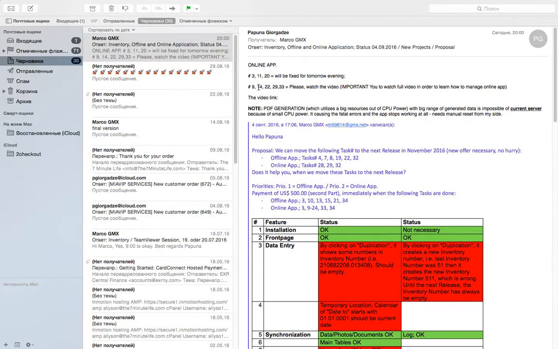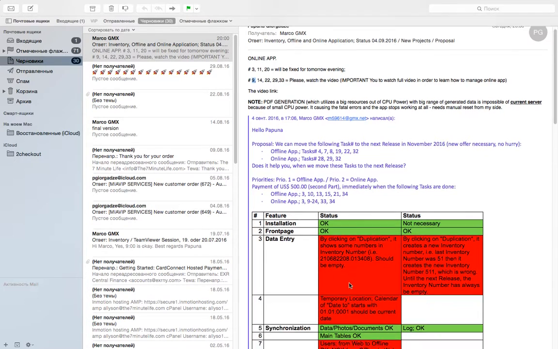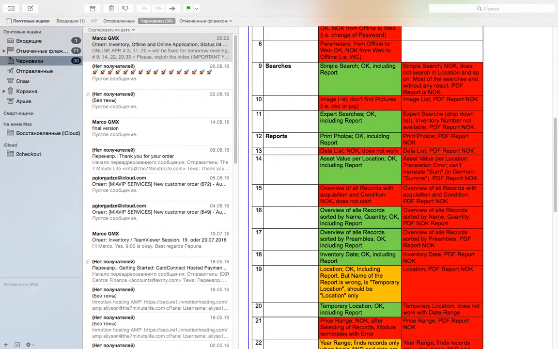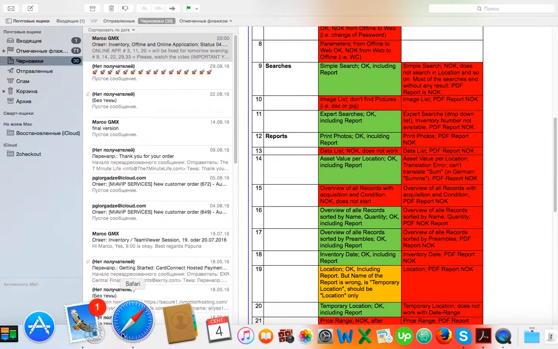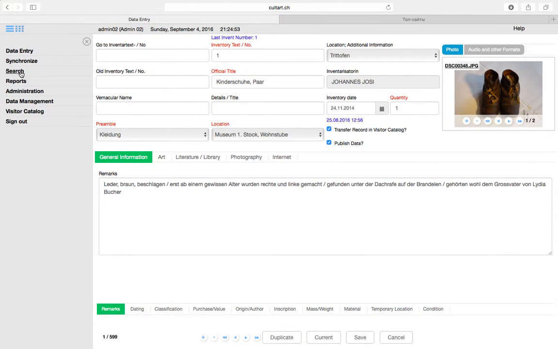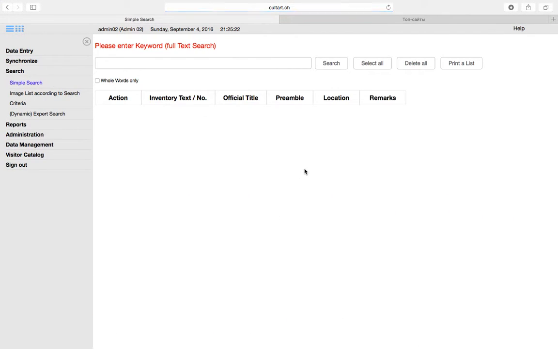So number 14, that was about actually translation. Number 9, we've got simple search, doesn't search in location, and so on. So simple search searches not only in location, it searches everywhere.